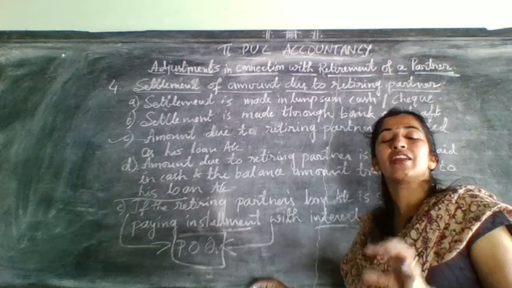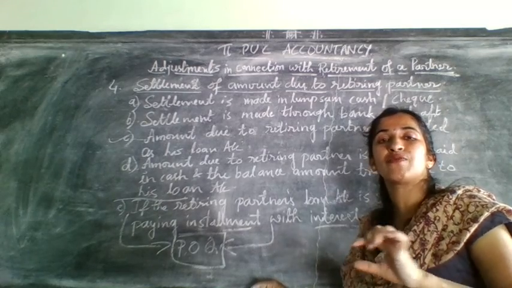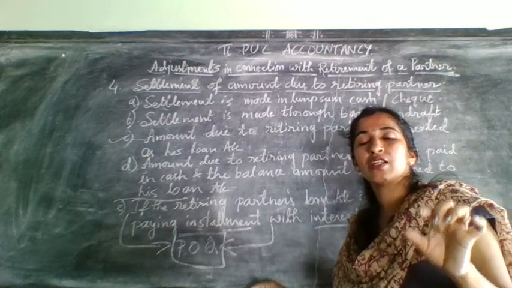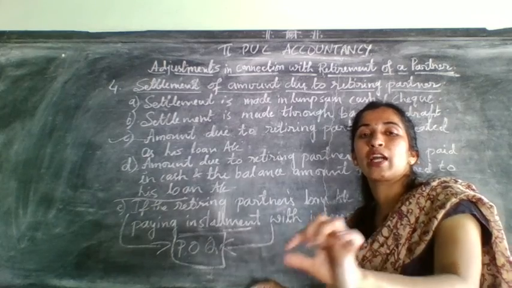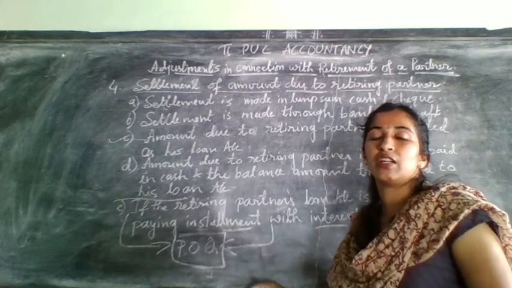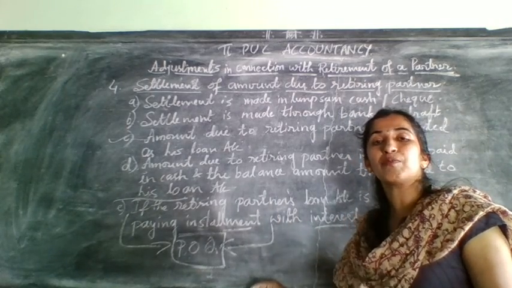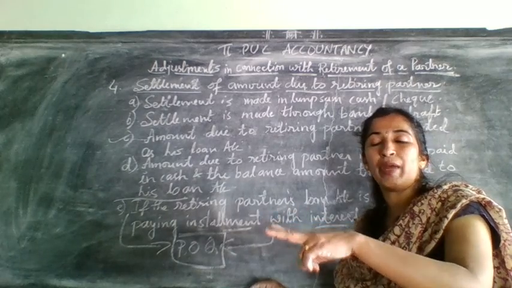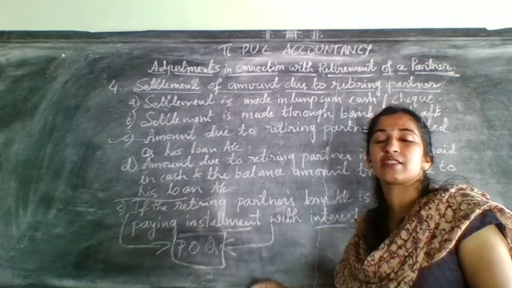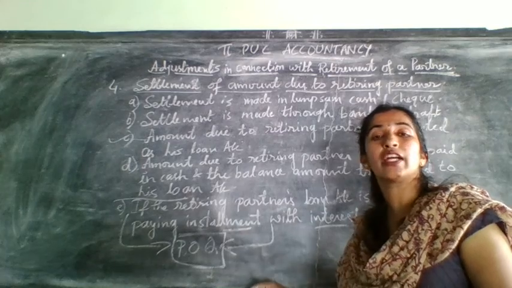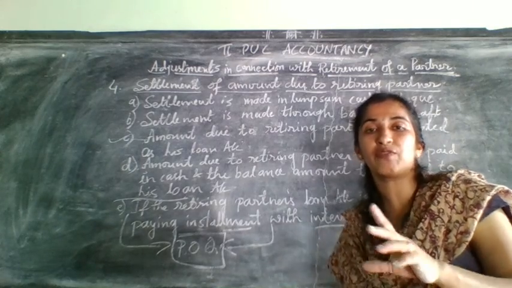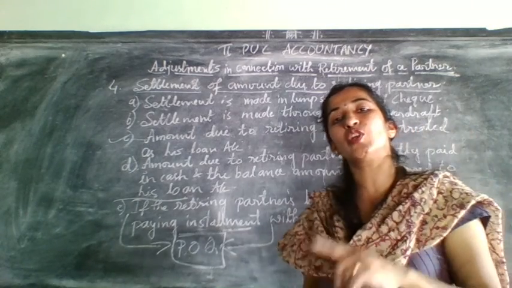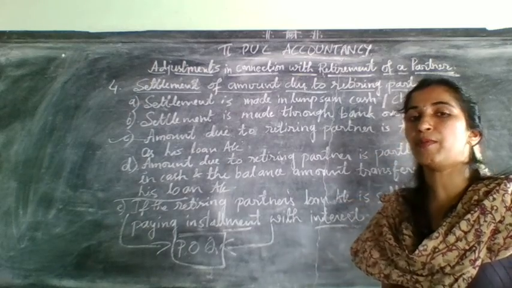They will fix some amount as fixed capital, like they will fix 1,50,000 as the total capital of the firm for the coming years, and the remaining partners should maintain sufficient balance according to their new profit sharing ratio. They will give you like that. First only they will give you the total capital of the firm in the problem itself.